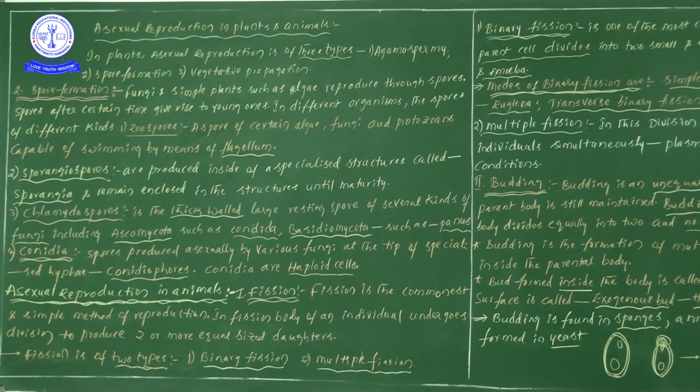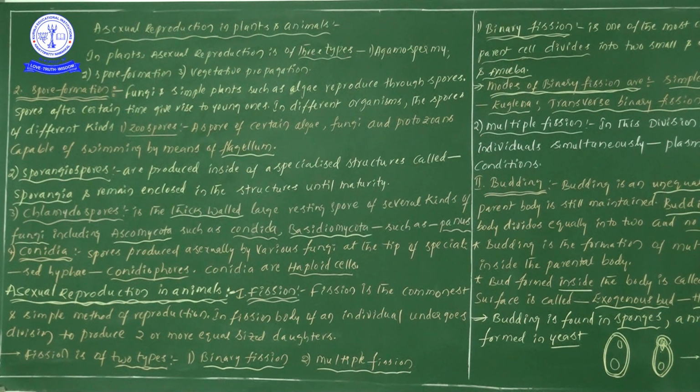Sir, how will they swim, sir? The structure that helps in swimming is the flagellum. Flagellum is singular, flagella is plural. You can save that point in your mind. So zoospores have the capability to swim and move from one place to another with the help of flagella.